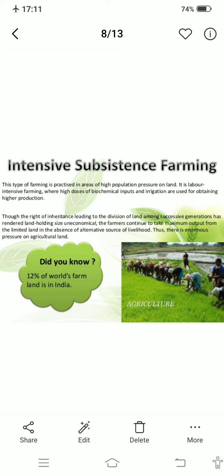But there is one disadvantage of intensive subsistence farming, that is the right of inheritance. You know what the right of inheritance is, right? Like our father's land will come to us later, and our land will go to our children. This is the right of inheritance. What happens because of this? Division of land happens. As the land keeps getting divided, it keeps decreasing. So this is the disadvantage, that the size becomes uneconomical. The farmer continues to take maximum output from the limited land.